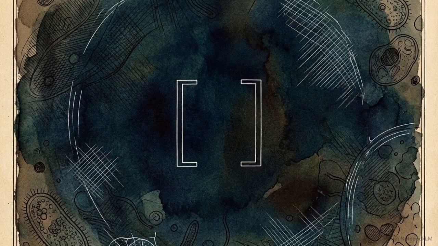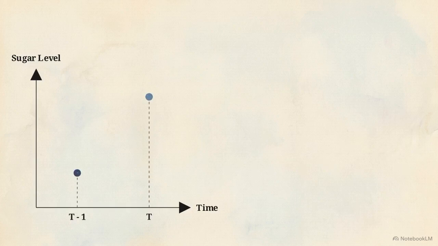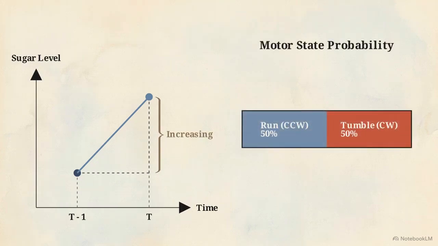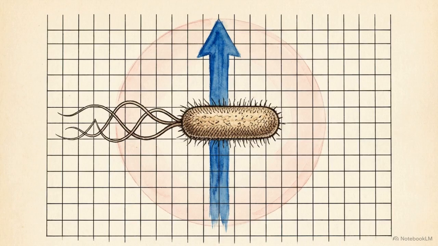To solve this navigational deficit, the bacterium utilizes a single-step memory constraint. It computes by comparing the current local sugar concentration to the concentration it experienced a moment prior. It applies a strict probabilistic rule to this data. If the sugar concentration is increasing, the bacterium increases the probability that the motor stays in the counterclockwise run state. It simply biases the system to keep moving in whatever random direction it happens to be facing.